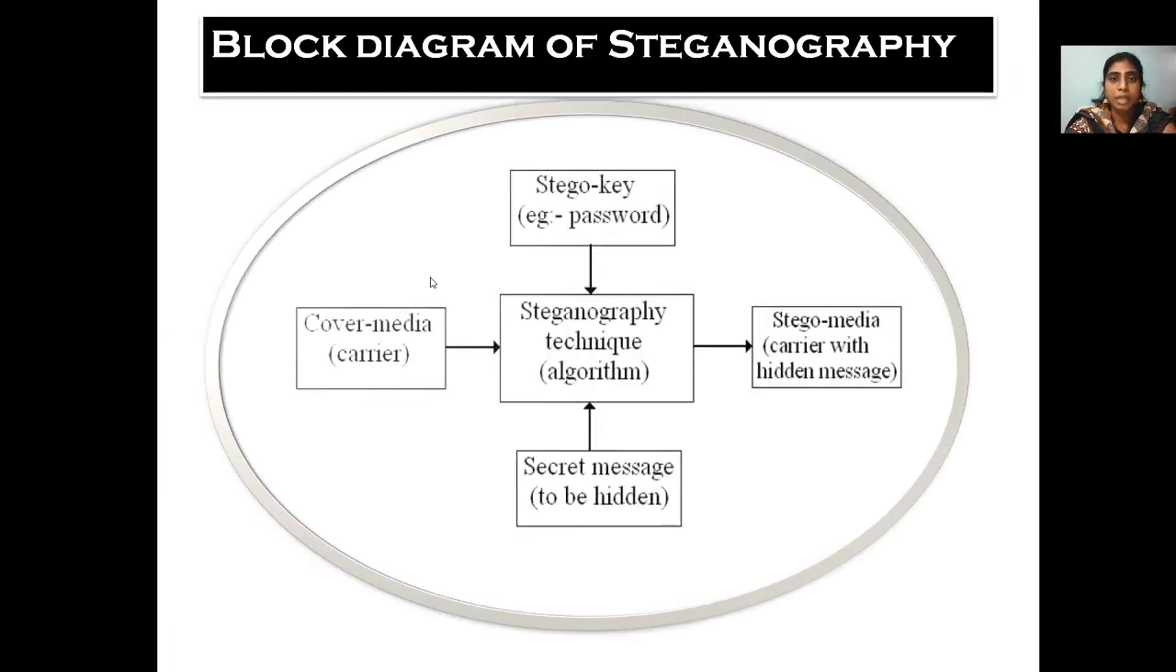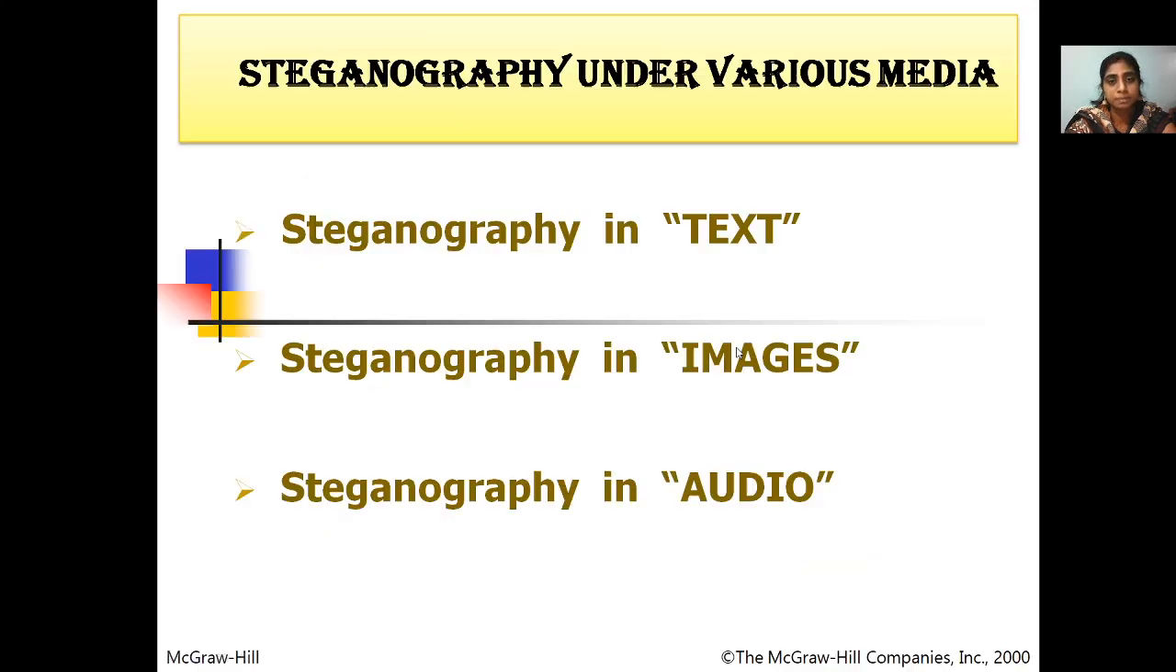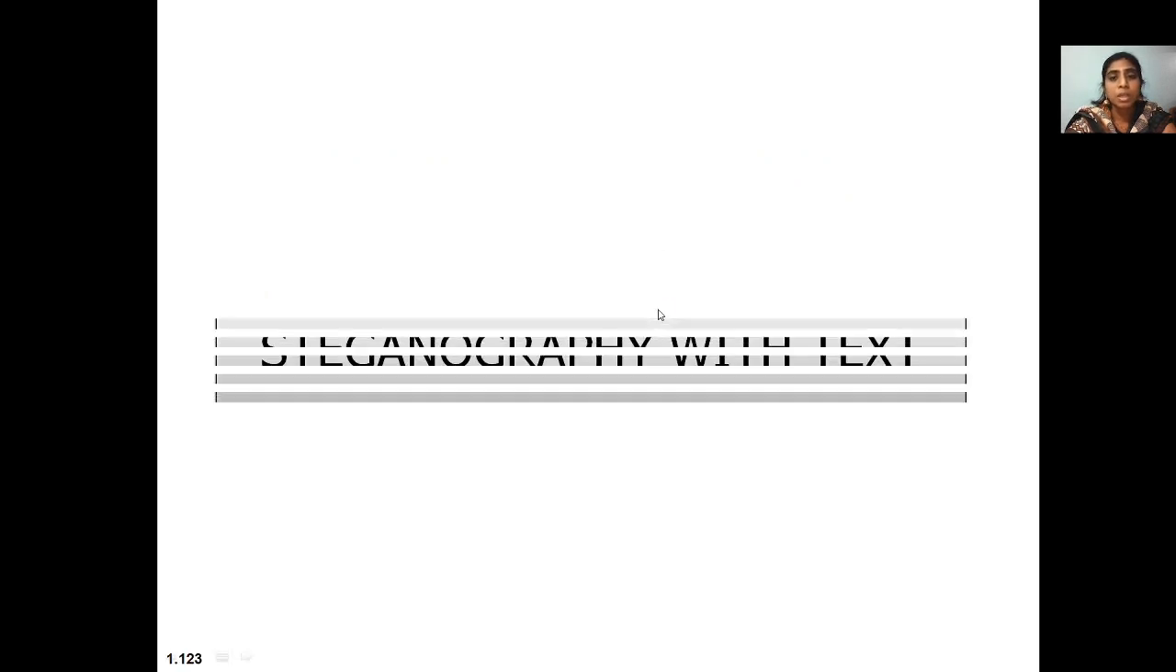So the block diagram of steganography is, we have a cover media where we are going to write the technique by using the stegno key in the form of a text, an image or a video. Then we are going to put that message in a hidden manner. There are various media like text, images and audio.